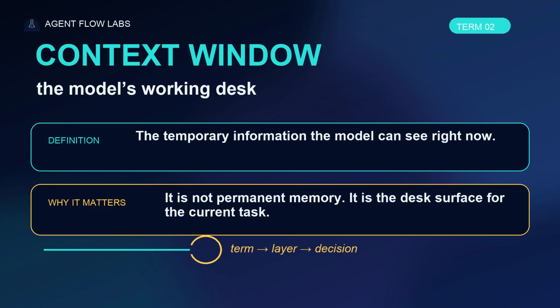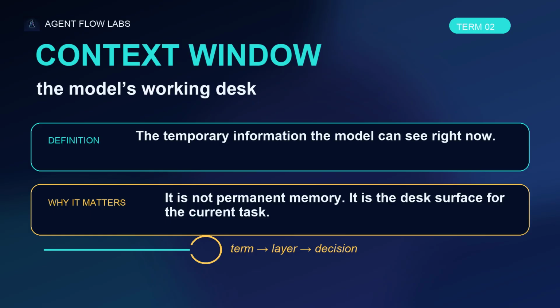Second, the context window. Think of it as the model's working desk. It is everything the model can see right now. Your prompt, recent messages, files, tool results, instructions. But it is not permanent memory. When the desk gets crowded, important things fall off the edge.